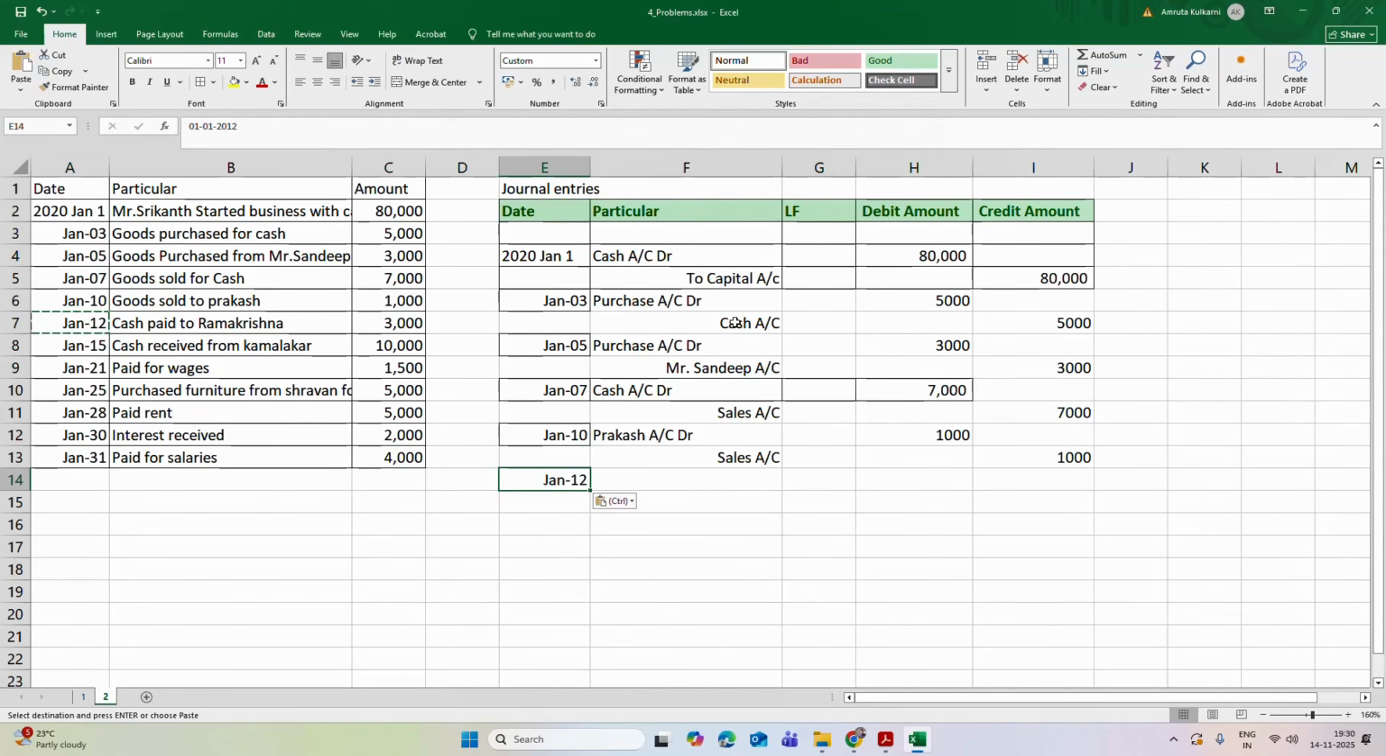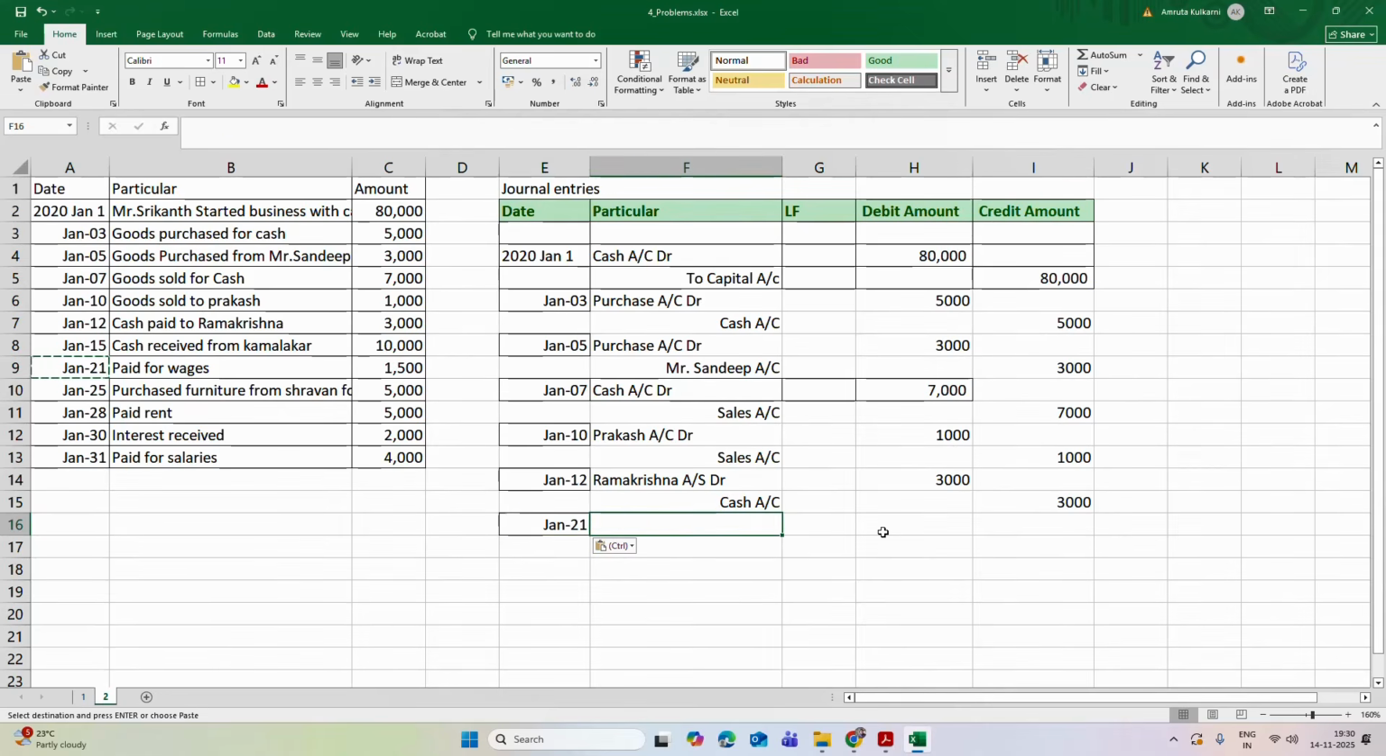Now on January 12, cash is paid to Ramkrishna by rupees 3,000. So which account will be decreased now? Cash account will be decreased by 3,000. So cash account is credited, and whose account is this cash deposited to? That is Ramakrishna account. 3,000 rupees is debited.